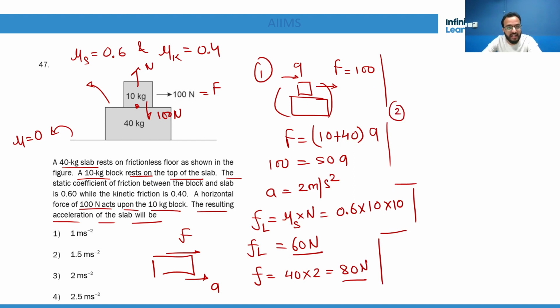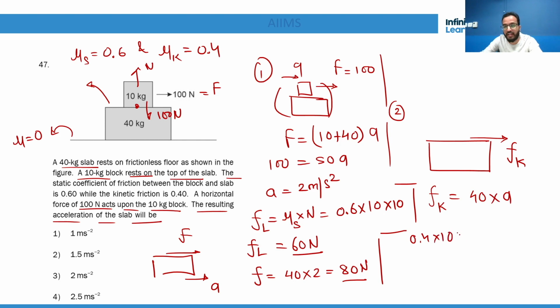That means they are sliding. If they are sliding, then on the lower block only one friction is acting, that is kinetic friction. This is going to provide 40 into A. And what is kinetic friction? 0.4 into 10 into 10 equals 40 into A. So A comes out to be 1 meter per second square.